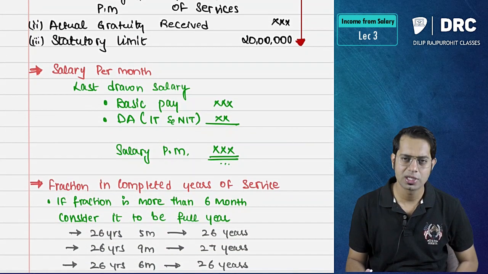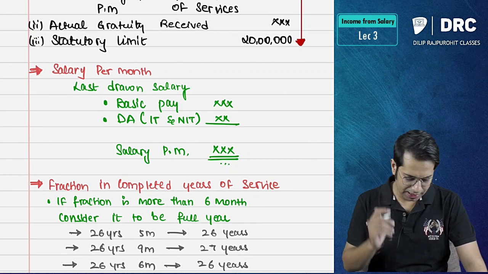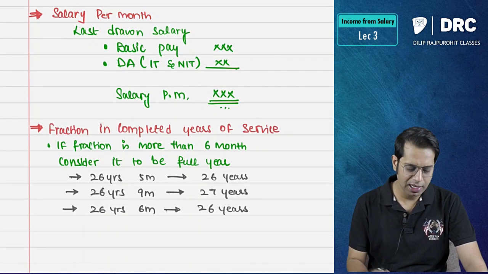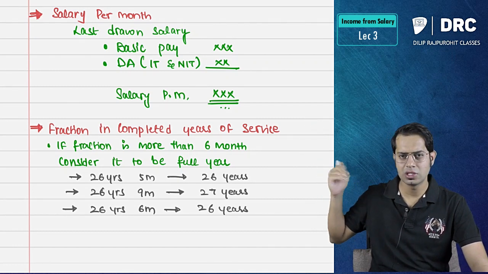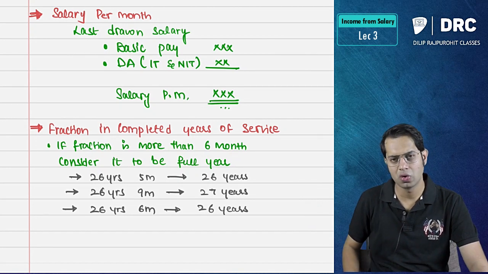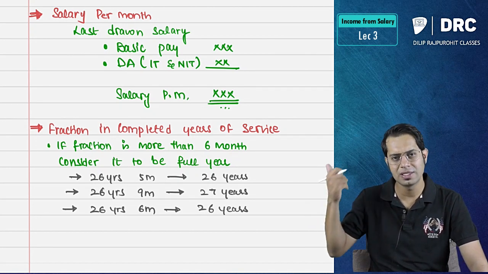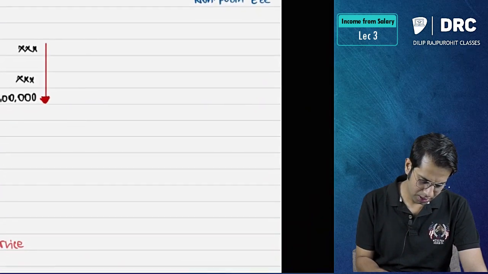Salary per month means what, sir? Salary per month means your last drawn salary, which is nothing but basic pay plus dearness allowances, full dearness allowances, whether it is in terms or not in terms. Then a fraction in a year should be ignored, sir? No, if the fraction in a year is more than 6 months, then treat it as a full year.